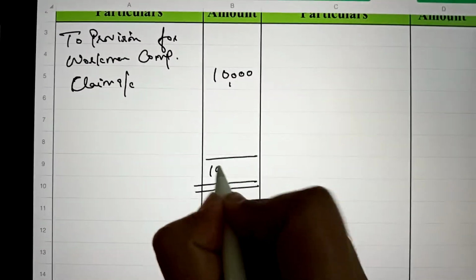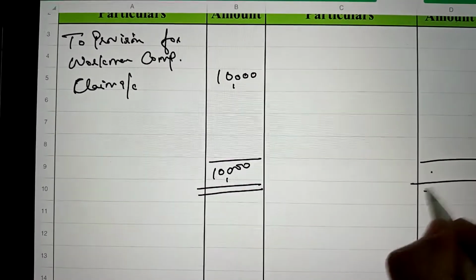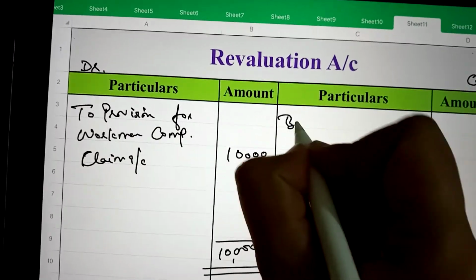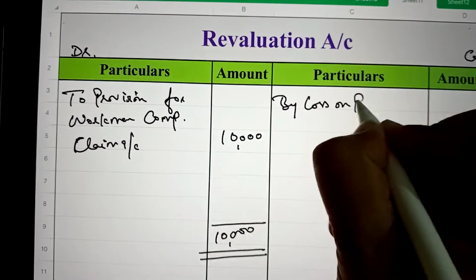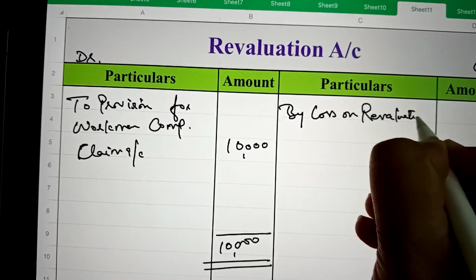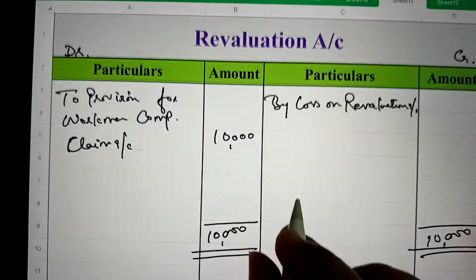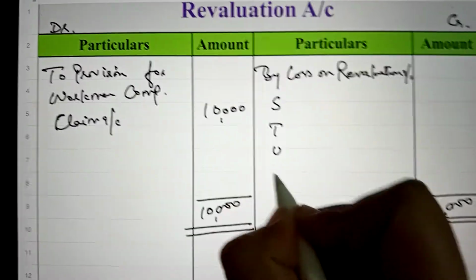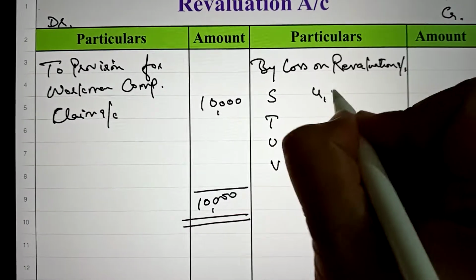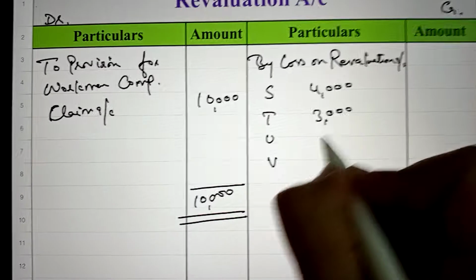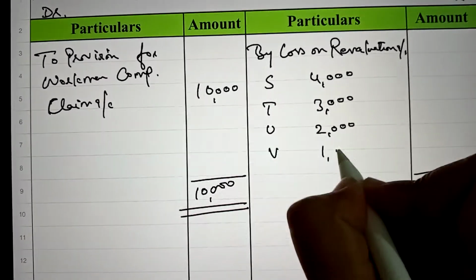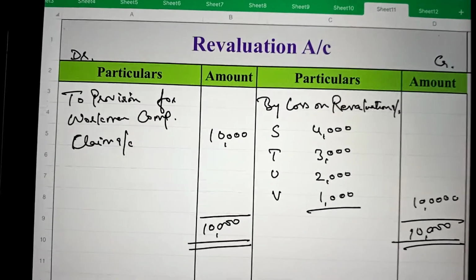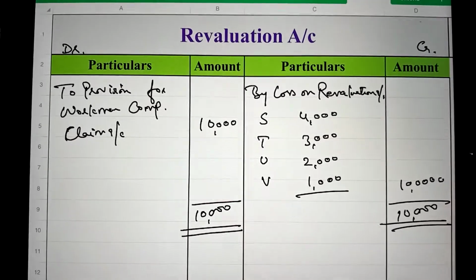So we will total it. 10,000 will come on both sides, and on the credit side we will write by loss on revaluation account, and it will be divided in the old ratio among the partners. S, T, U and V are partners, and their old ratio is 4:3:2:1. So it is 10,000. So this is the revaluation account.